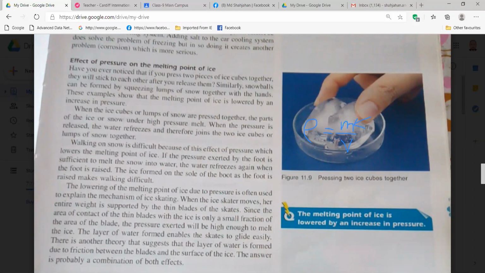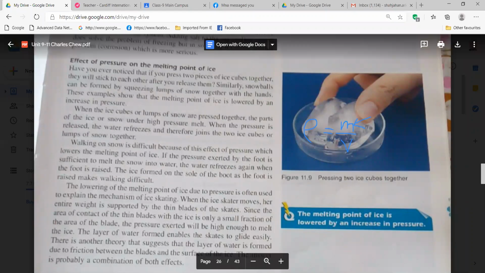Ice melts at 0 degree Celsius normally. But if you are lowering, that means the melting point becomes -1 degree Celsius. The surrounding area and the place where you are applying pressure, there is a difference in the melting point. So that's making a problem, right? And sometimes we are using it to get some benefits also, right? So they are saying it to explain the mechanism of ice skating.